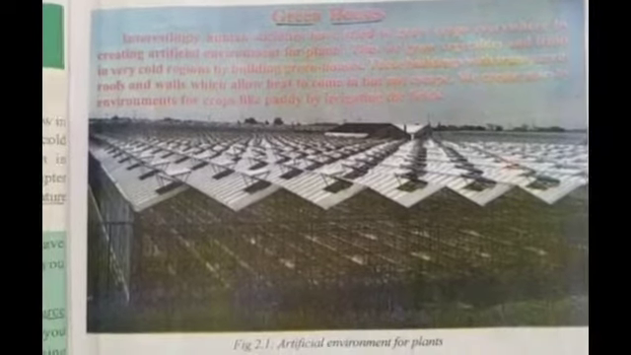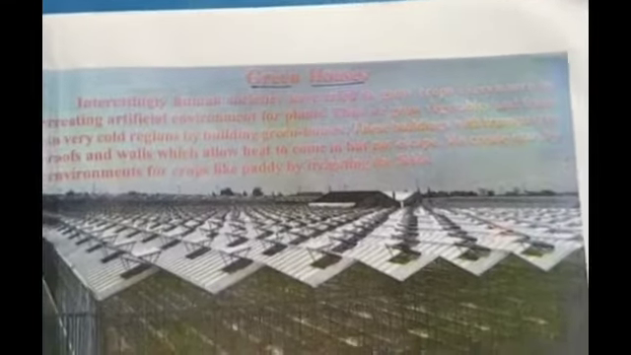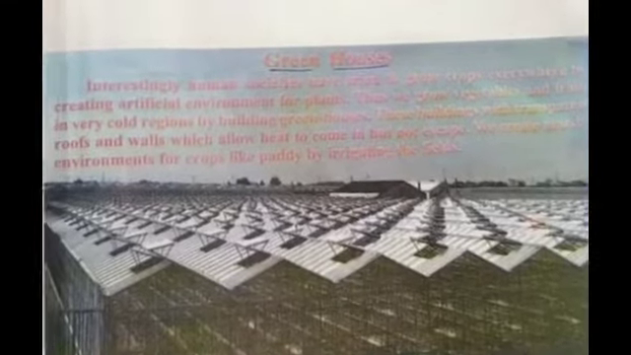Greenhouse. Interestingly, human societies have tried to grow crops everywhere by creating an artificial environment for plants. Thus we grow vegetables and fruits in very cold regions by building greenhouses. These are buildings with transparent roofs and walls which allow heat to come in but not escape. We created marshy environments for crops like paddy by irrigating the fields.